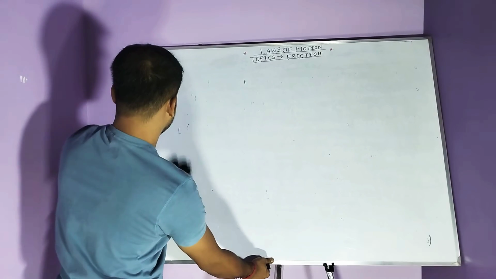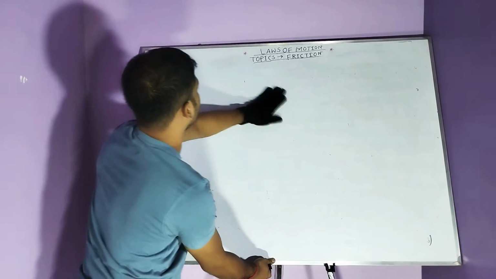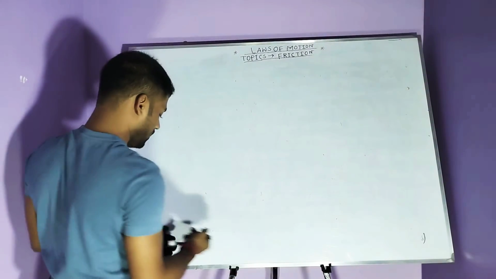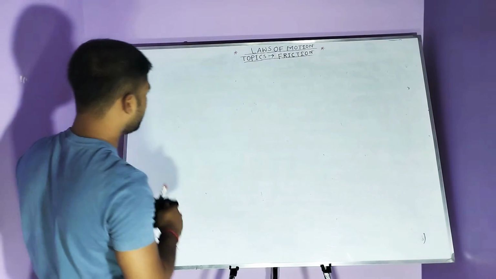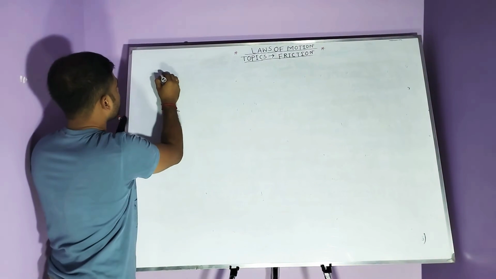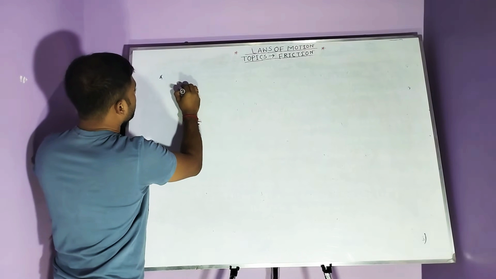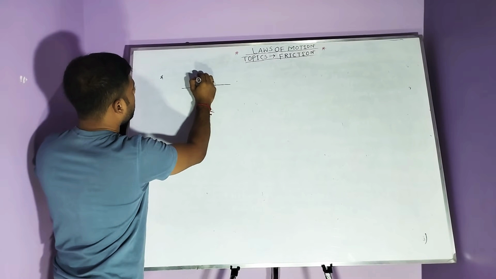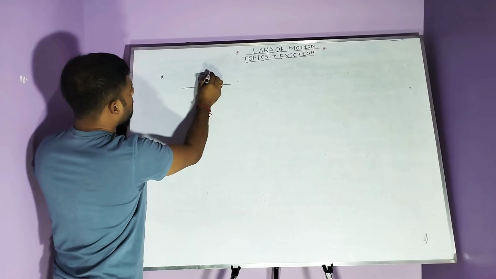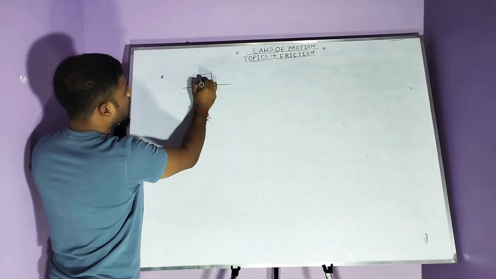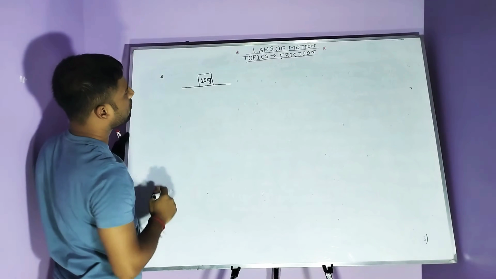Then we discuss the numerical problem of static friction. This is the FBD. The block mass is 10 kg.